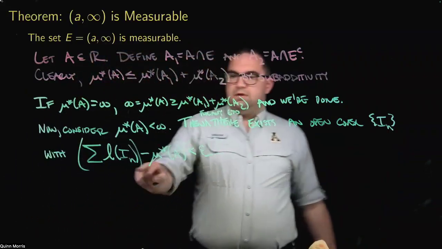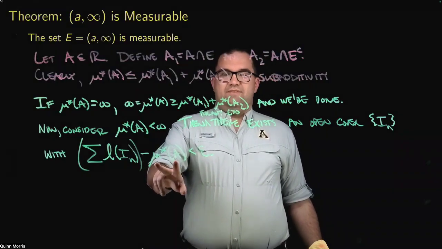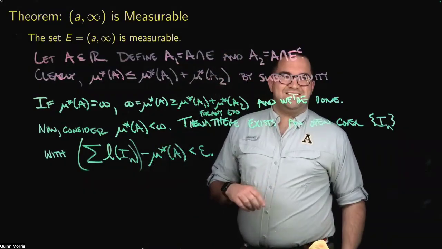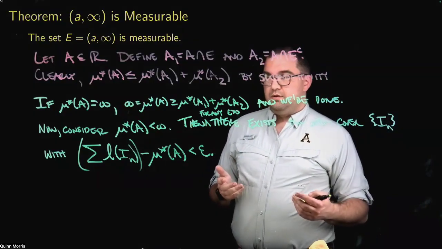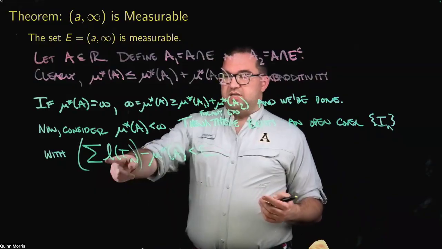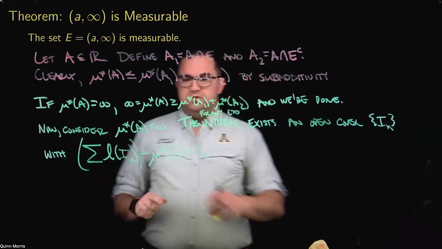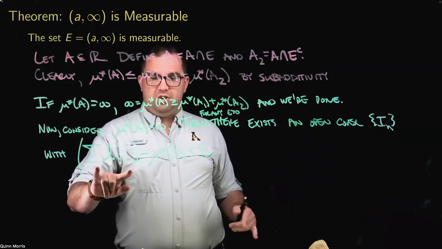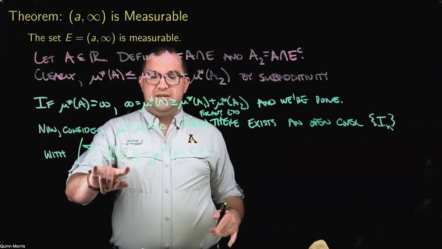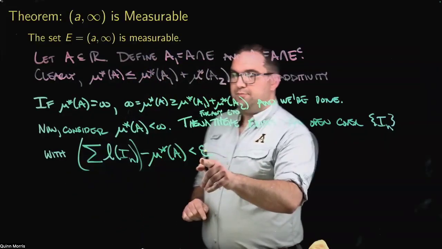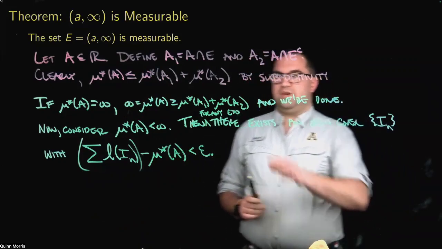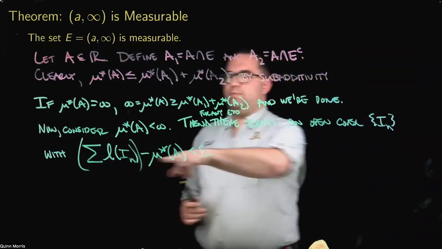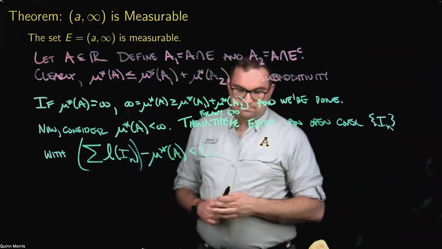Why is that? Well, mu star of A, by definition, is what? It's the infimum over all open covers of the sums of the lengths of the open covers. So this is the infimum of all of these things. So I can certainly find one particular one that gets within epsilon of mu star of A. Okay. So for any epsilon you give me, I can find an open cover that satisfies this condition.